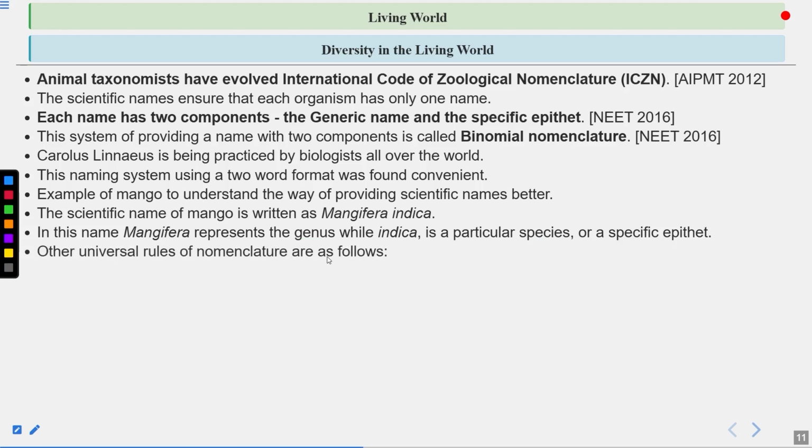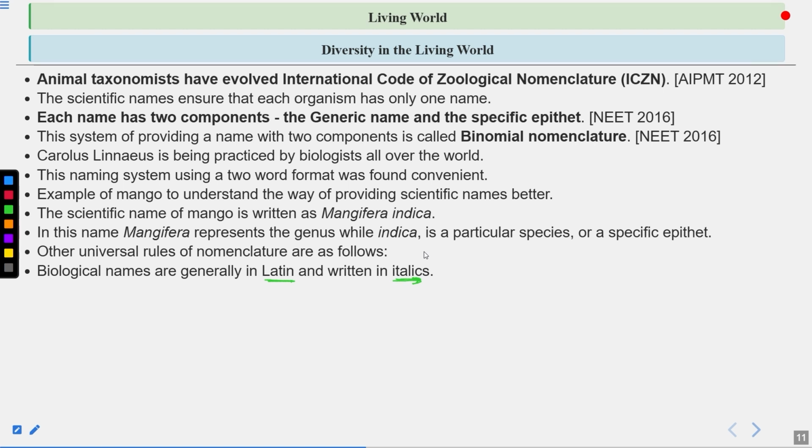Other universal rules of nomenclature are as follows. Let's understand the rules of the nomenclature. Biological names are generally written in Latin and written in italics. So why are they written in Latin? Because Latin is a dead language. It is not evolving, and the meaning of the words remains the same. And also the scientific names are written in italics when they are printed. This shows that they are written in Latin.